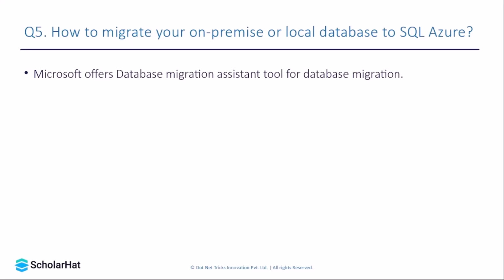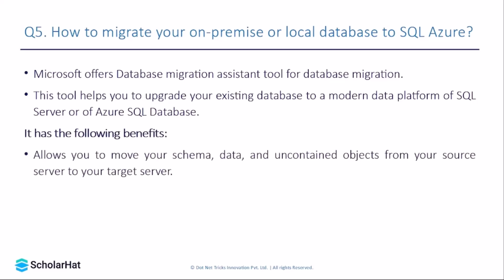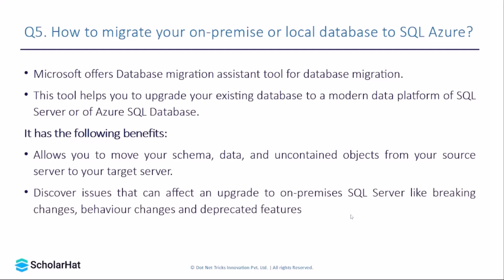The first thing is that Microsoft offers a Database Migration Assistant tool for database migration. This tool helps to upgrade the existing database to a modern data platform of SQL Server or Azure SQL database, and it has the following benefits. It allows you to move data, schema, and uncontained objects from your source server to a target server. It also discovers issues that can affect the upgrade to an on-premise SQL Server, like breaking changes, behavior changes, and deprecated features.